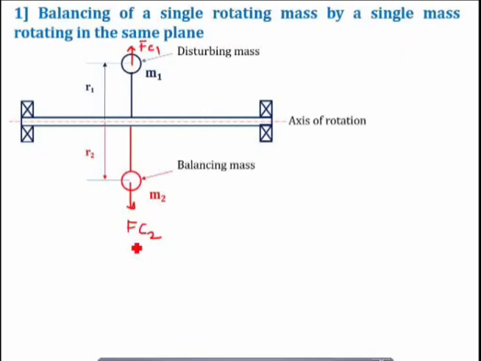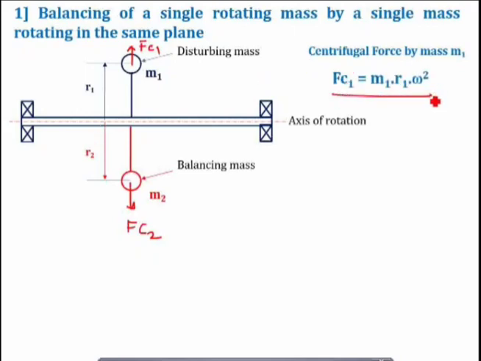Now you can say that this system is balanced by a single mass rotating in the same plane. Let us say that the centrifugal force by mass m1 is Fc1 is equal to m1 r1 omega square, because Fc1 is nothing but the unbalanced force generated by mass m1 at a distance r1 when this shaft is rotating at speed omega.